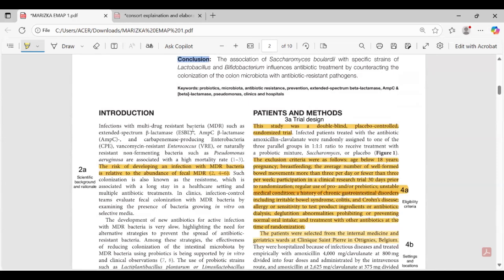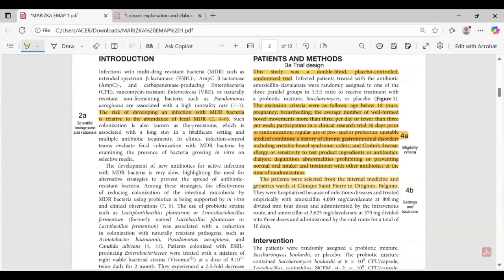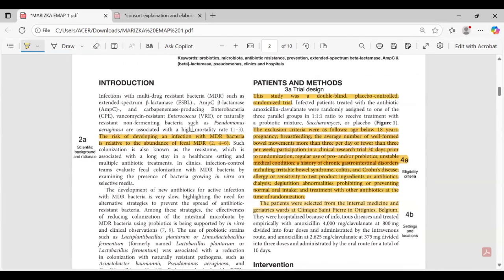3A, trial design. This study was a double-blind, placebo-controlled randomized trial. For 4A, eligibility criteria were as follows: age below 80 years, pregnancy, breastfeeding, an average number of well-formed movements more than 3 per day or fewer than 3 per week. Participation in a clinical research trial 30 days prior to randomization.